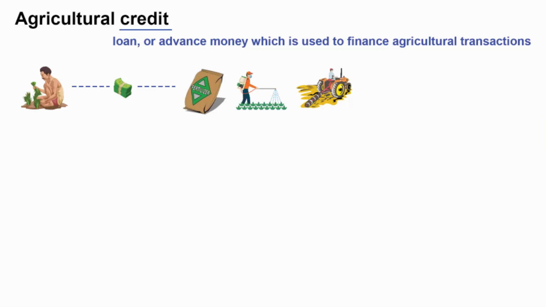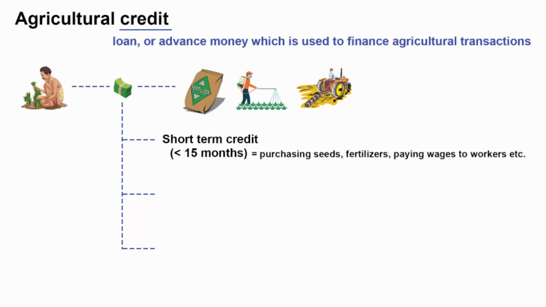Agricultural credit in India can be classified into 3 major types. The first one is short-term credit, which is for less than 15 months. It is used for purchasing seeds, fertilizers, paying wages to hired workers. Then the second type is medium-term credit.